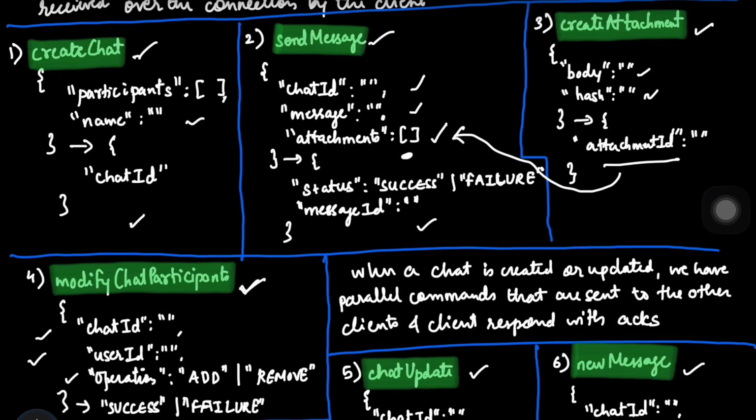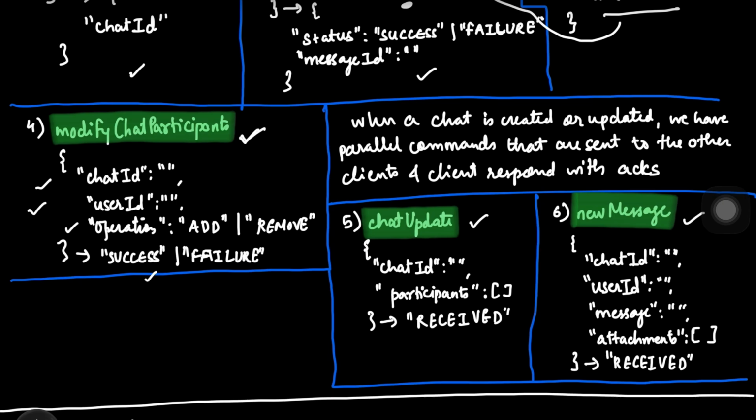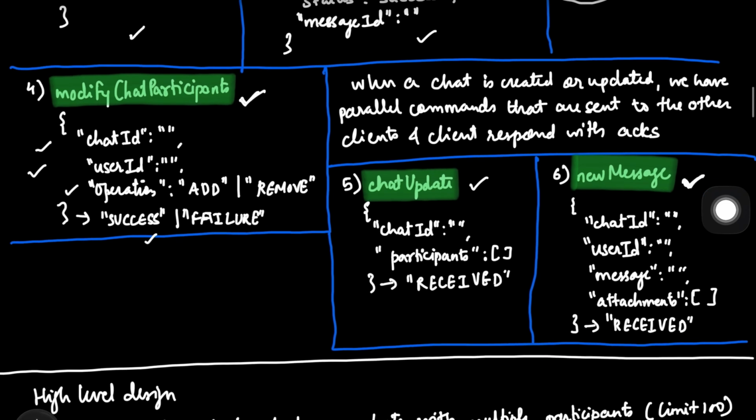So imagine you sending a message to some person. Firstly you will use this send message command to the chat server, and then the chat server somehow gets to know that it has to send it to that person. So here the chat server will use this new message command which we see. This new message command will be sent from the server to the client, the person to whom we are trying to send the message. So basically here we'll be sending the chat ID, user ID, message, and the attachments if there are any, and in return we'll be getting a received or success or failure flag as well.